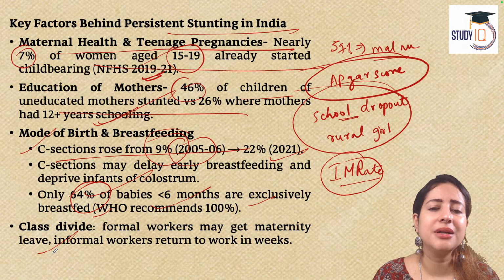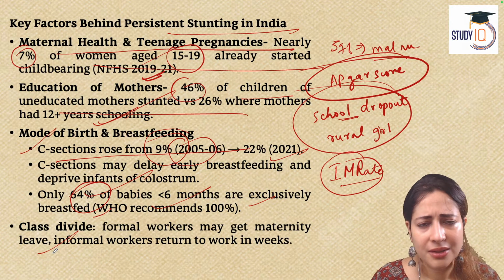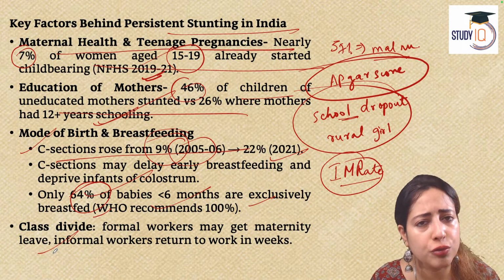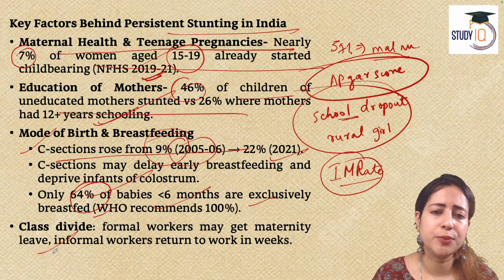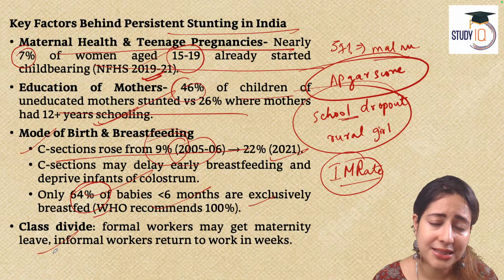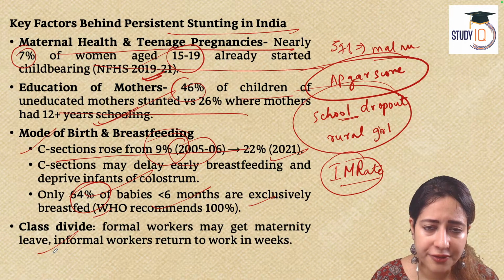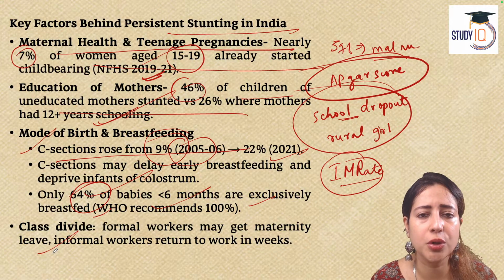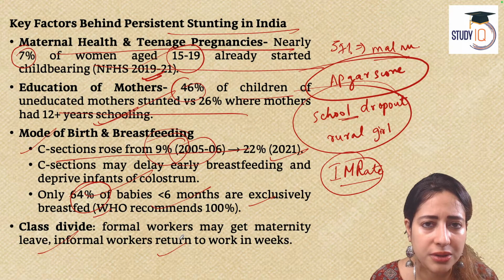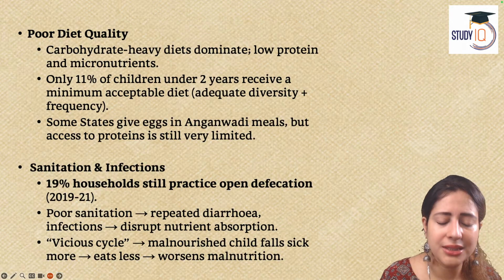But the problem is that the informal sector, which employs the majority of women, doesn't offer any social security. No maternity benefit, no maternity leave, no menstrual leave, no health insurance policy. What do the children of such mothers face? These women continue to work until the last day of their pregnancy. Naturally, owing to hard physical labor, children are prone to being born with disabilities. Apart from that, they hardly have the time to come home and take care of their children. For them, working is compulsory. They have to earn money. All these together create this main problem.